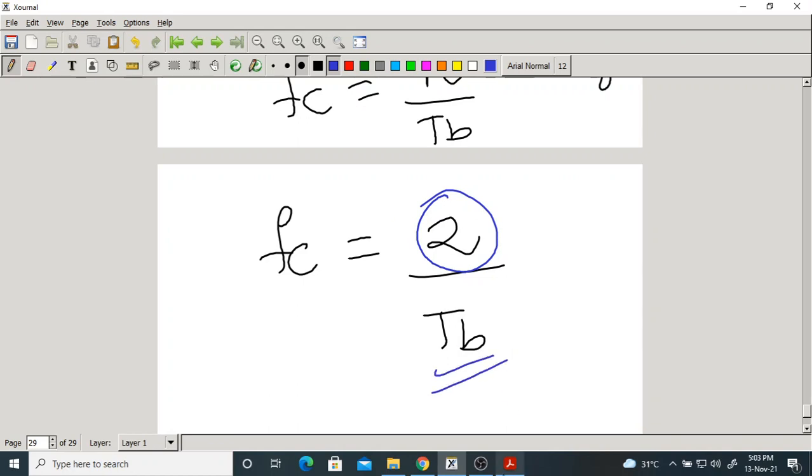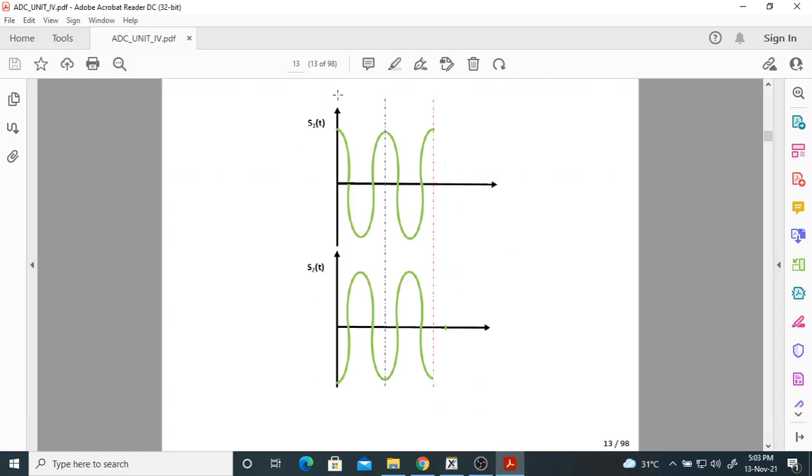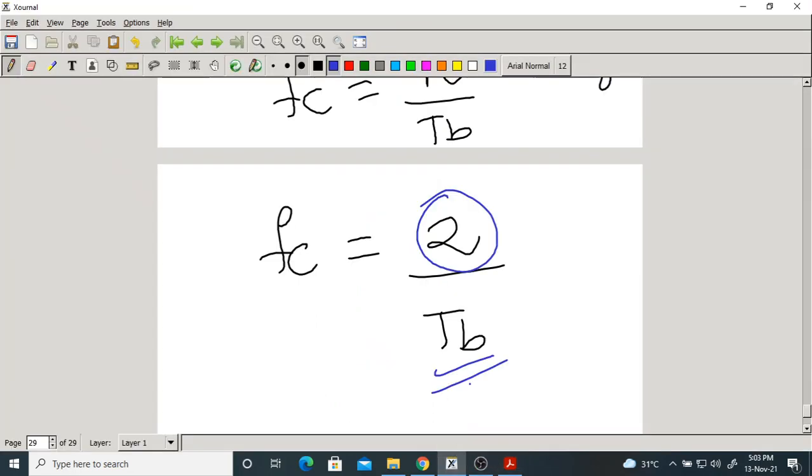So in this example, this is S1 of t, S2 of t. How are they? They are negative of each other. Furthermore, over Tb duration, how many cycles are there? 1 cycle, 2 cycles. Here it is also 1 cycle, 2 cycles, which means here n equal to 2. They have taken n equal to 2.